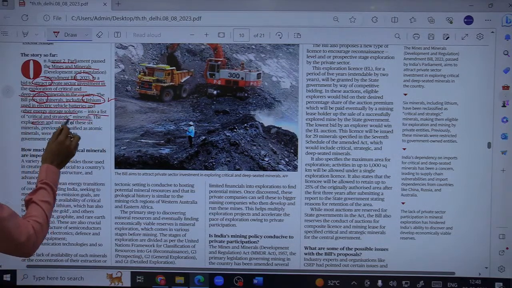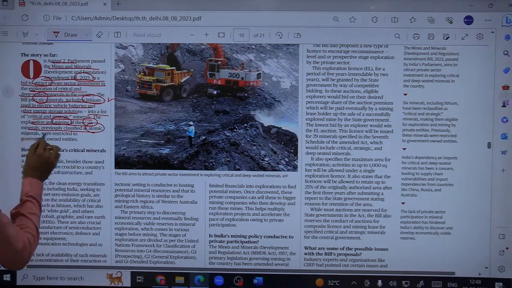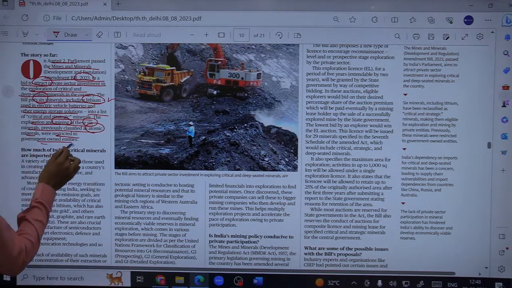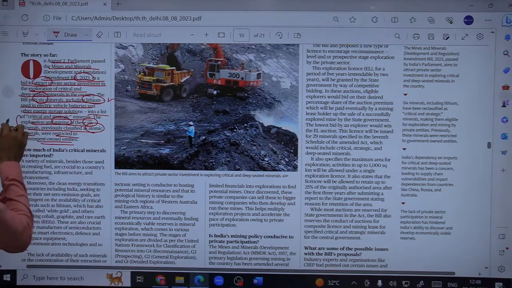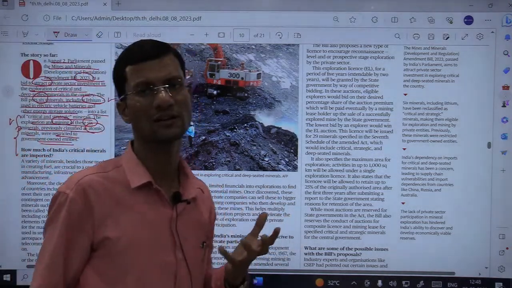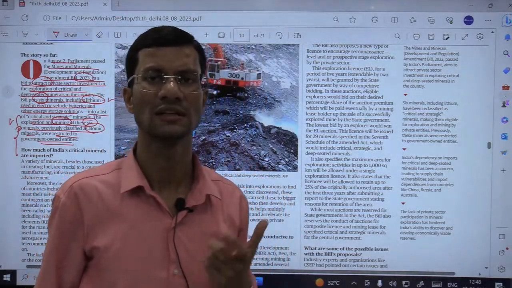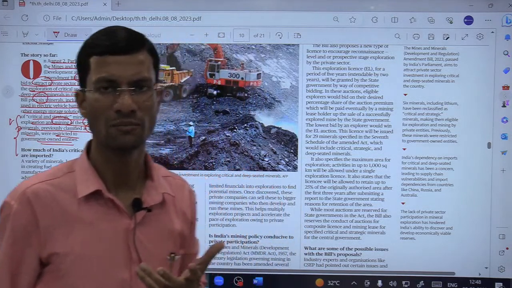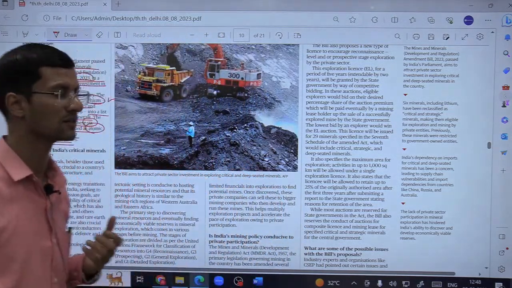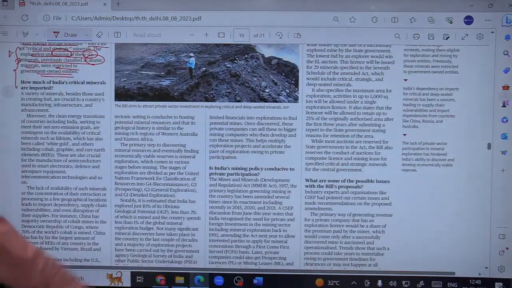The exploration and mining of these 6 minerals, previously classified as atomic minerals, were restricted to government-owned entities only. ठीक है, so previously ये 6 को हम बोलते थे they were classified as atomic minerals, और जब atomic minerals जैसे atomic energy है, तो that comes under the exclusive domain of government only. The only industry which has been, you can say, reserved for the government sector is this atomic energy, atomic industry.